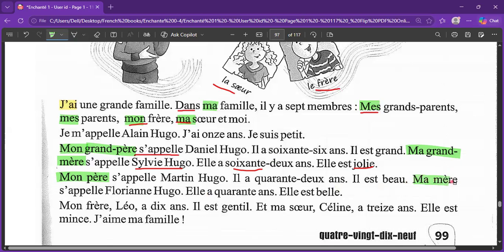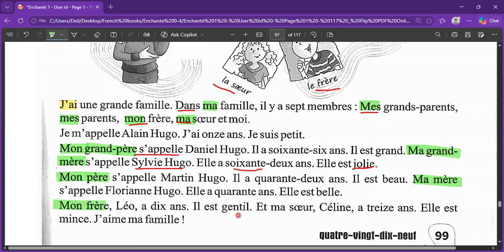Then, ma mère, with feminine, we are going to use the ma version of my. S'appelle Florent Hugo. My mother's name is Florent Hugo. Elle a 40 ans, she's 40. Elle est belle, she's beautiful. Mon frère, Léo, a 10 ans. My brother, Leo, is 10.